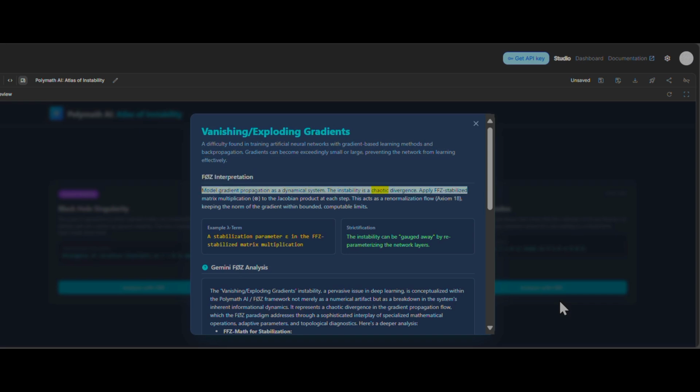The instability is a chaotic divergence. Apply FFC-stabilized matrix multiplication, circle times, to the Jacobian product at each step. This acts as a renormalization flow, axiom 18, keeping the norm of the gradient within bounded, computable limits.